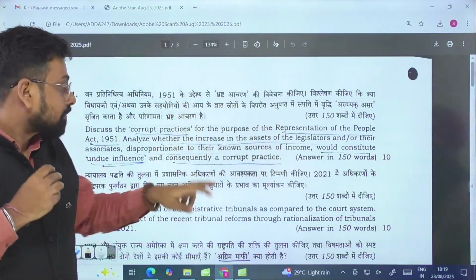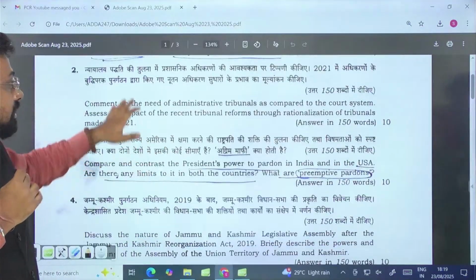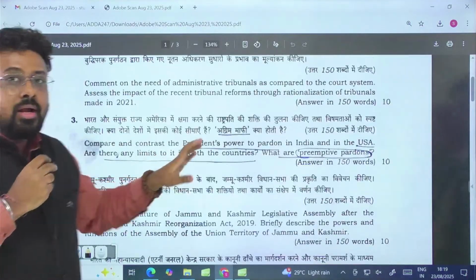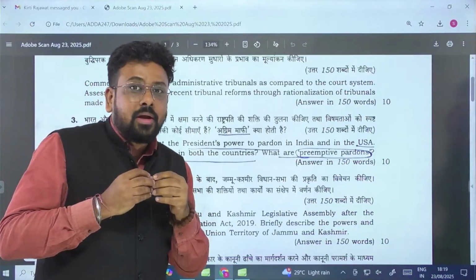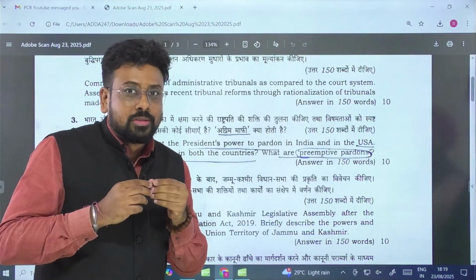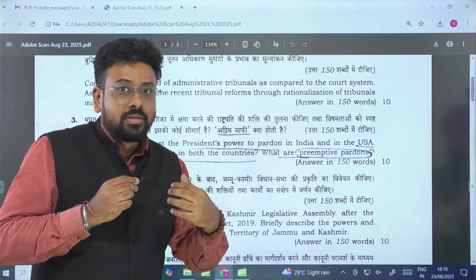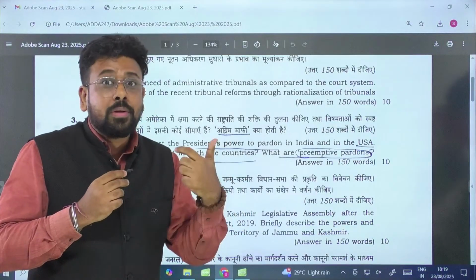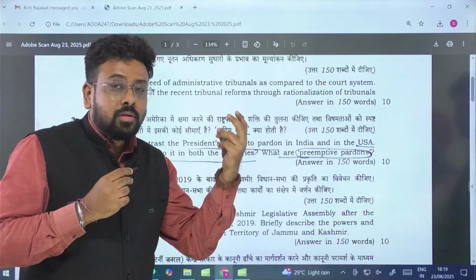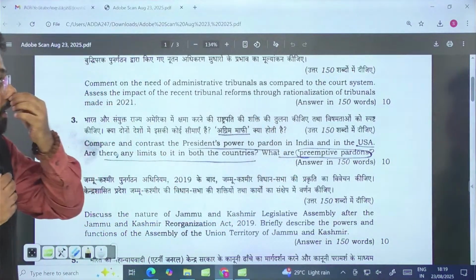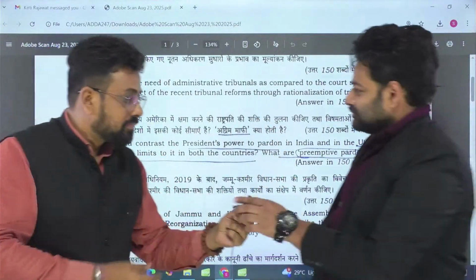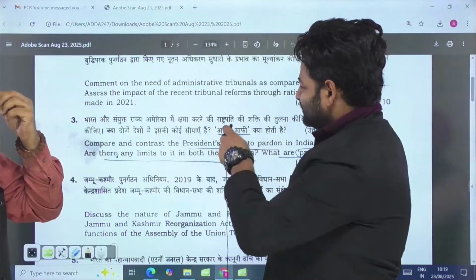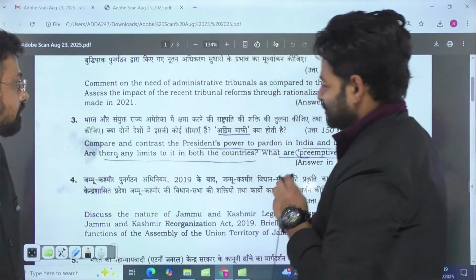And secondly, after this, we see that comparison of the Indian constitution with the US constitution is given. This trend is increasing. Earlier only 1 or 2 questions, but this time 3 questions are asked. The third is an indirect question, right? After that, with regard to the second and third question specifically,